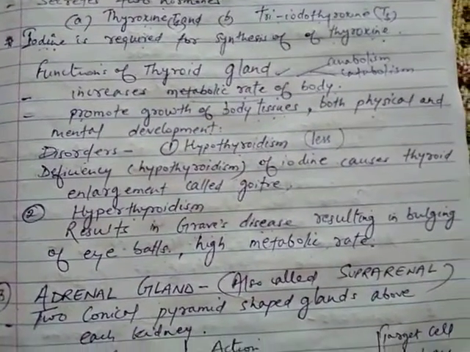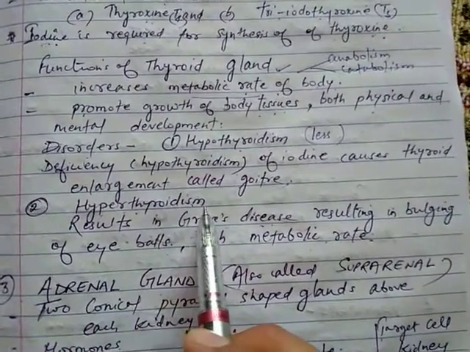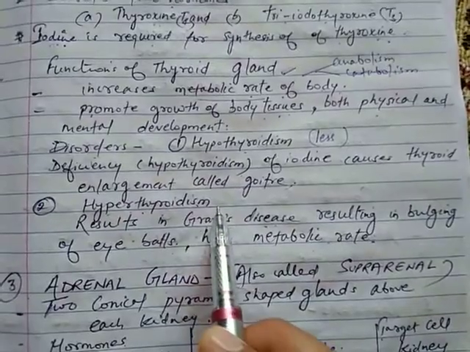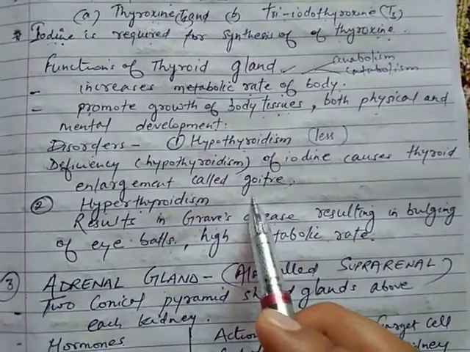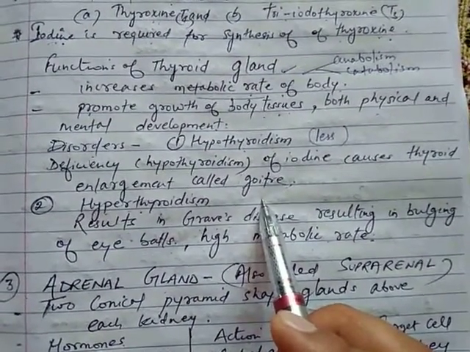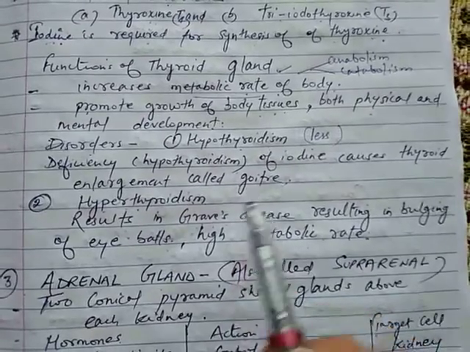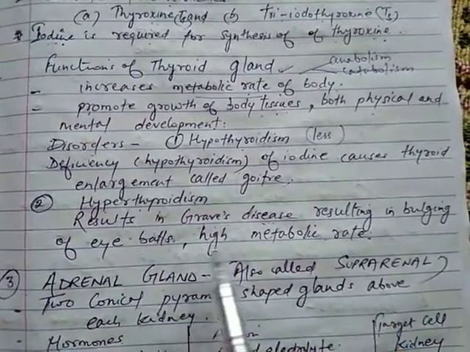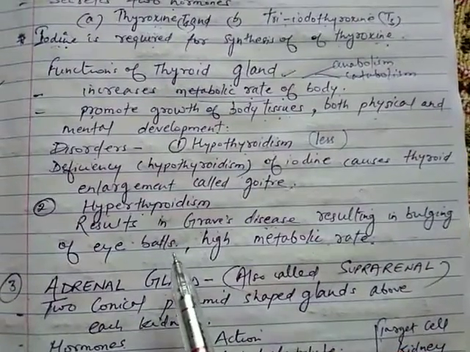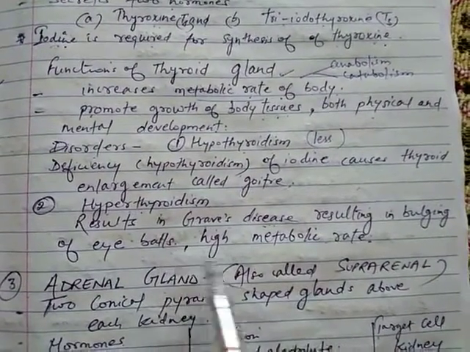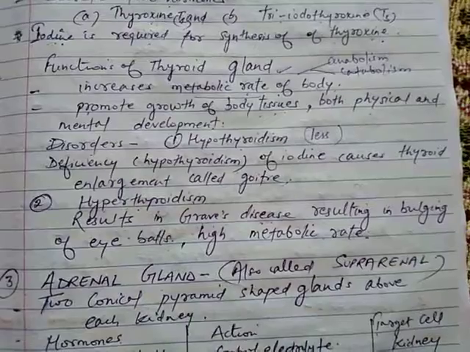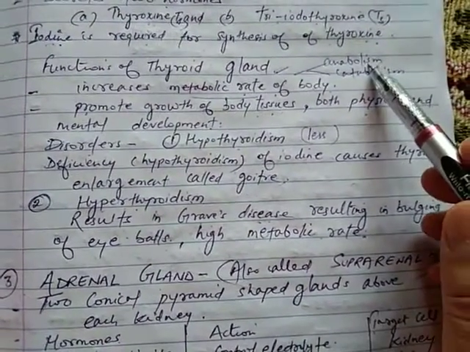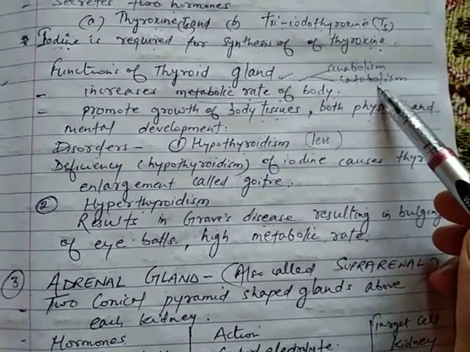Okay. Second is hyperthyroidism. This hyperthyroidism is much more release of thyroxine hormone and it results in Graves' disease. So what happens in this Graves' disease? The eyeballs bulge out. Okay, and there is a high metabolic rate inside the body, meaning the anabolic process as well as the catabolic process increase.